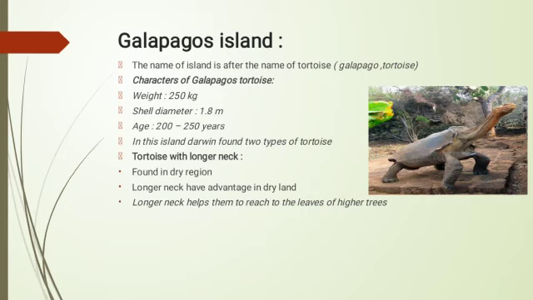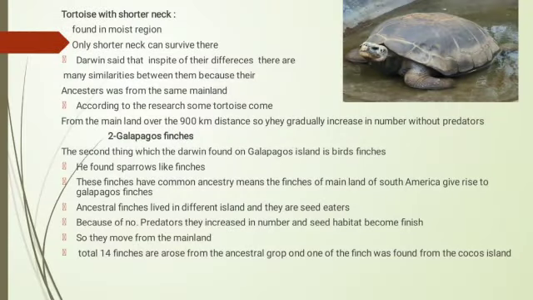On this island, Darwin found two types of tortoise: tortoises with a longer neck and tortoises with a shorter neck. The tortoise with the longer neck is found in the dry region. The long neck is beneficial for the tortoise of the dry region because they eat the leaves of higher trees as food, so this long neck helps them reach these leaves. And the tortoise with the shorter neck is found in the moist region. These shorter-necked tortoises cannot survive in the dry land because they cannot reach the higher trees.